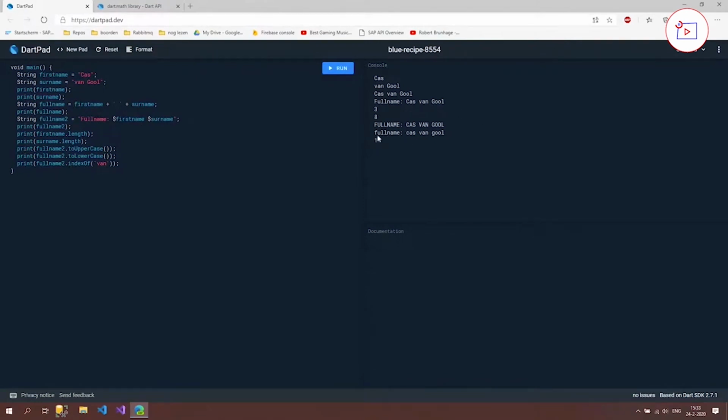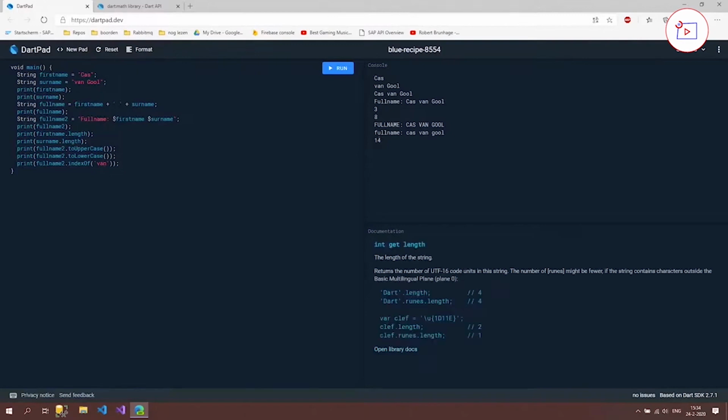So this means that this V is on index 14. Let's check it out: 1, 2, 3, 4, 5, 6, 7, 8, 9, 10, 11, 12, 13, 14, 15. So how does this work? The index is at 14 because the first index is 0. So you have to subtract 1 from the length if you want to know the index of the last character.